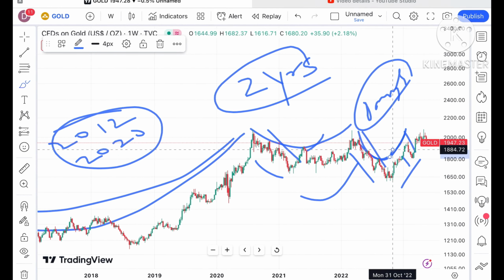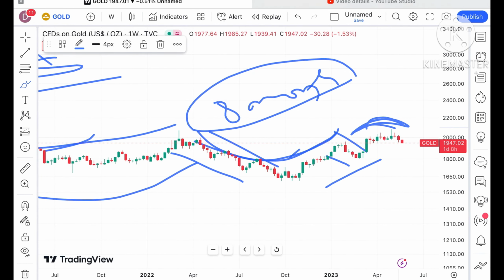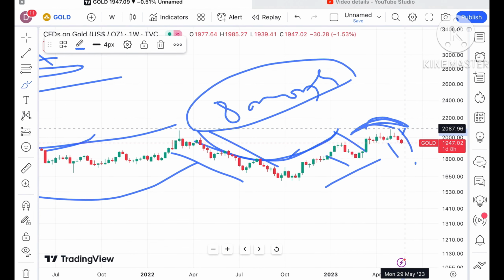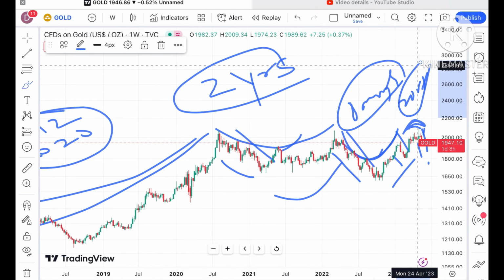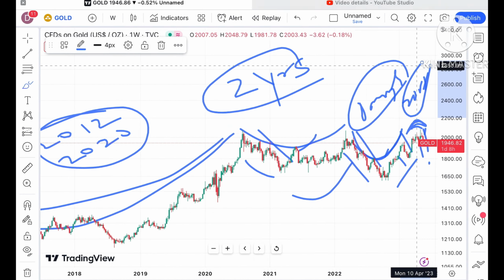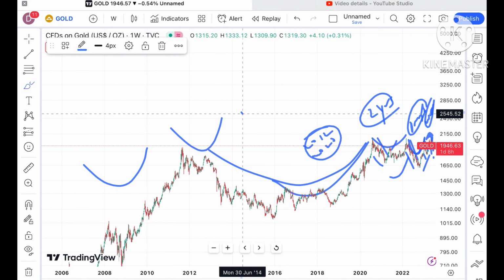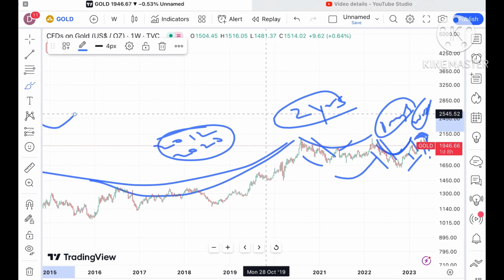If you look at this continuous trend, there is a swing forming at this particular level. After that, there is a continuous fall, and a high of around 2087 has formed. After that, there is a continuous fall, and now it is trading at $1947. Overall these U patterns are forming, and this is how gold is moving.